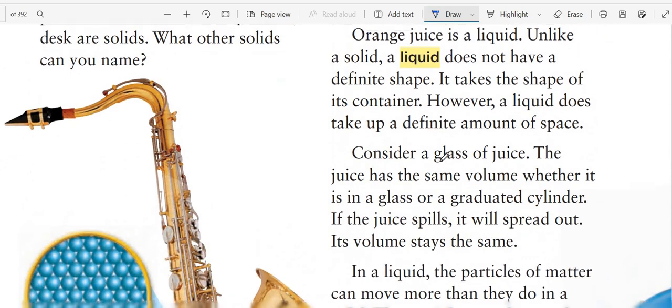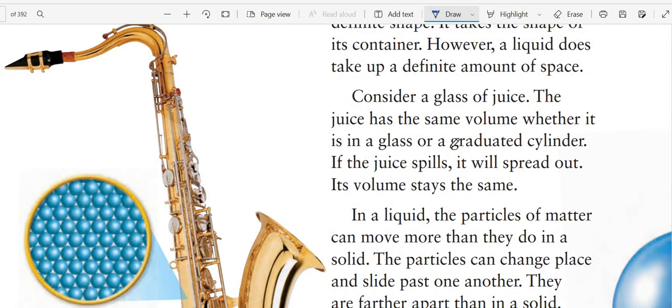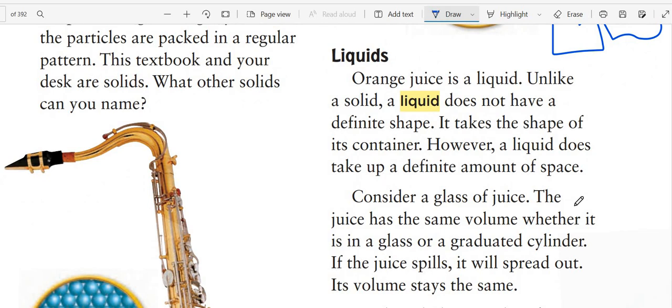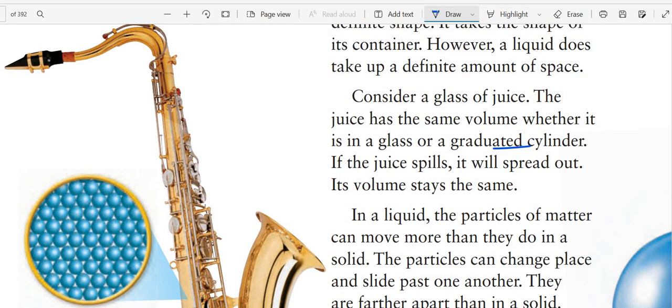Okay. Consider a glass of juice. The juice has the same volume, whether it is in a glass or a graduated cylinder. If the juice is spilled, it will spread out and its volume stays the same. Let's read it again. Consider a glass of juice. The juice has the same volume, whether it is in a glass or a graduated cylinder. Whenever I change the container, the volume will be the same. If the juice spills, it will spread out and its volume stays the same.